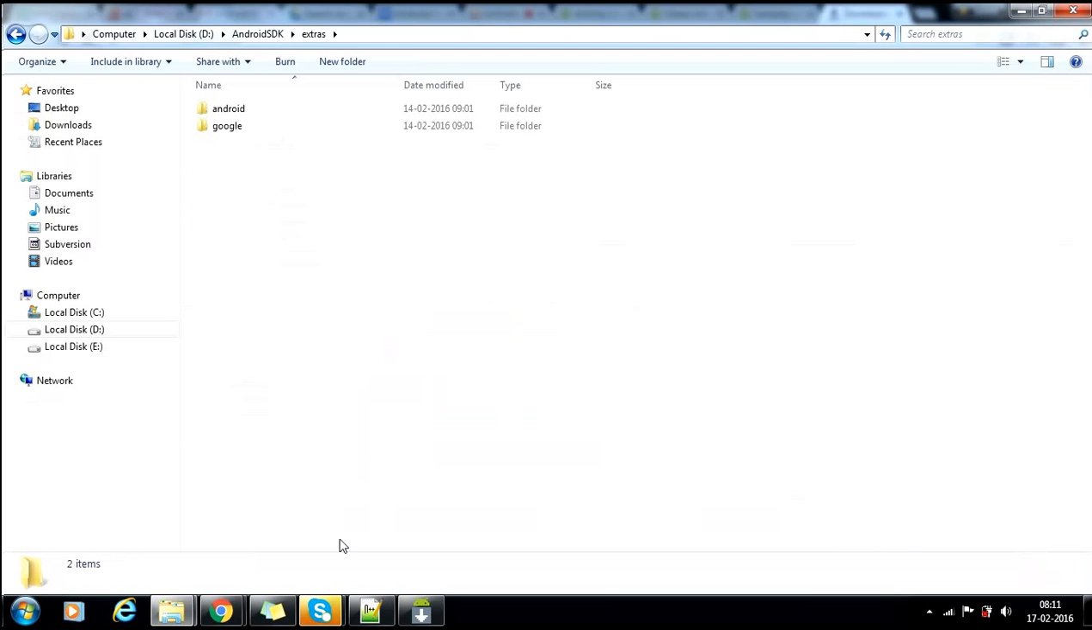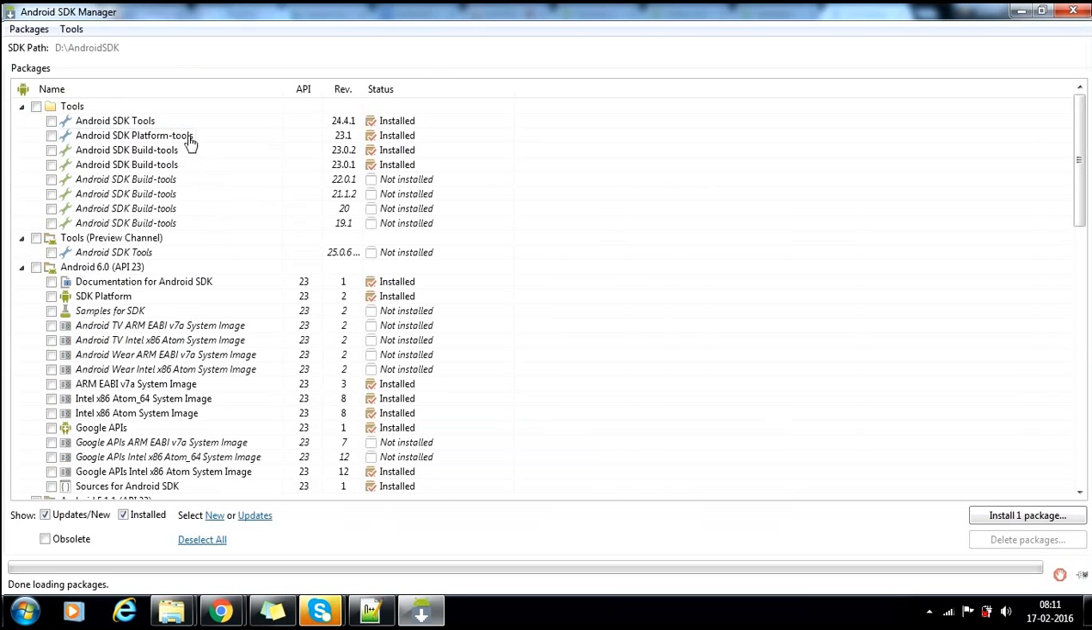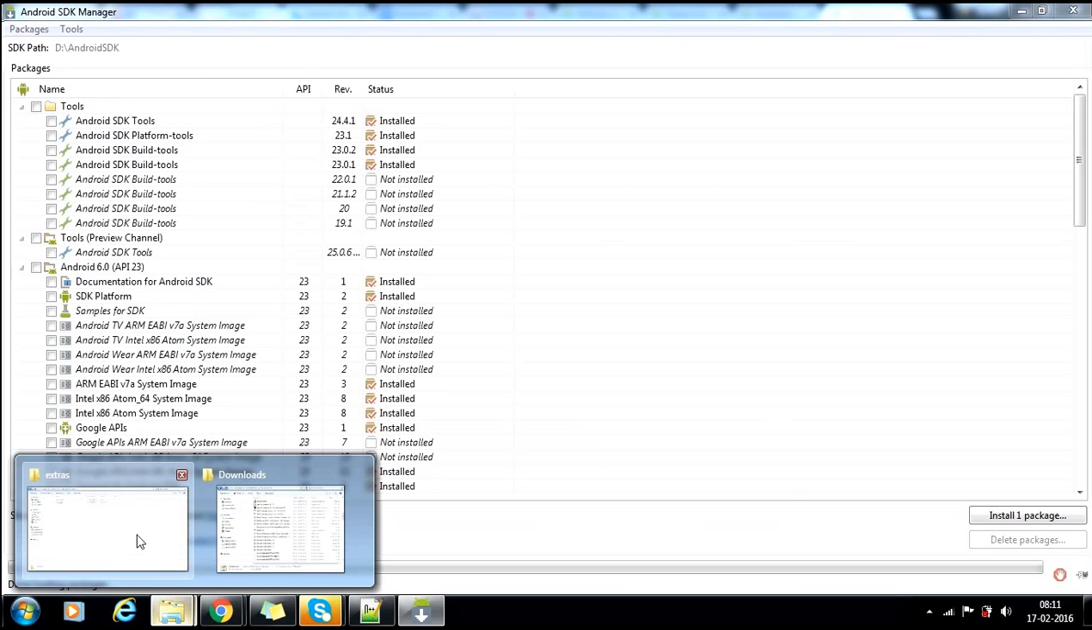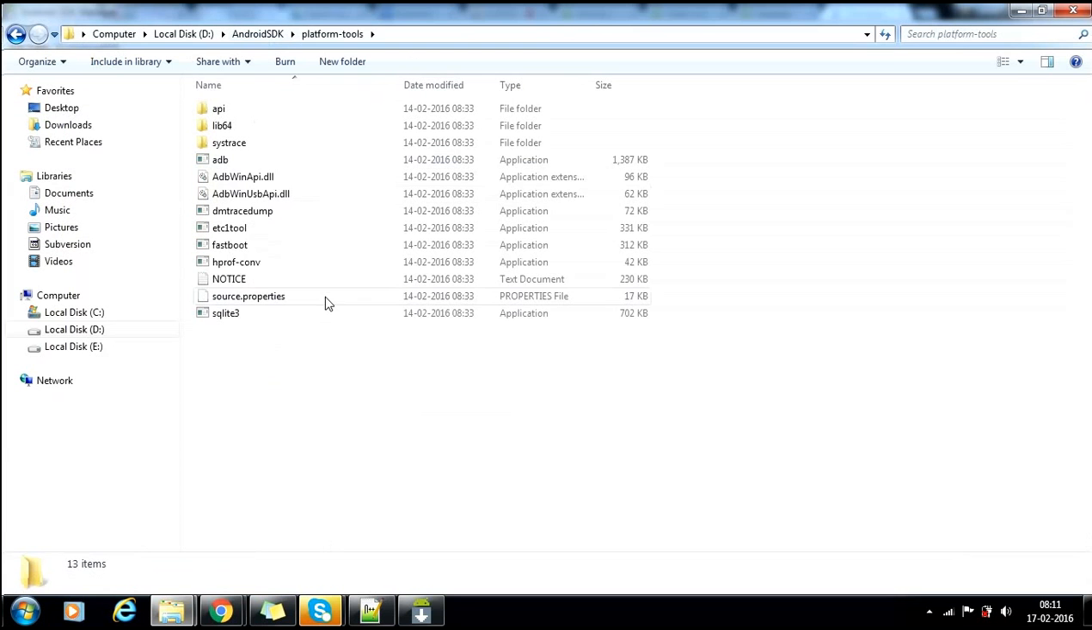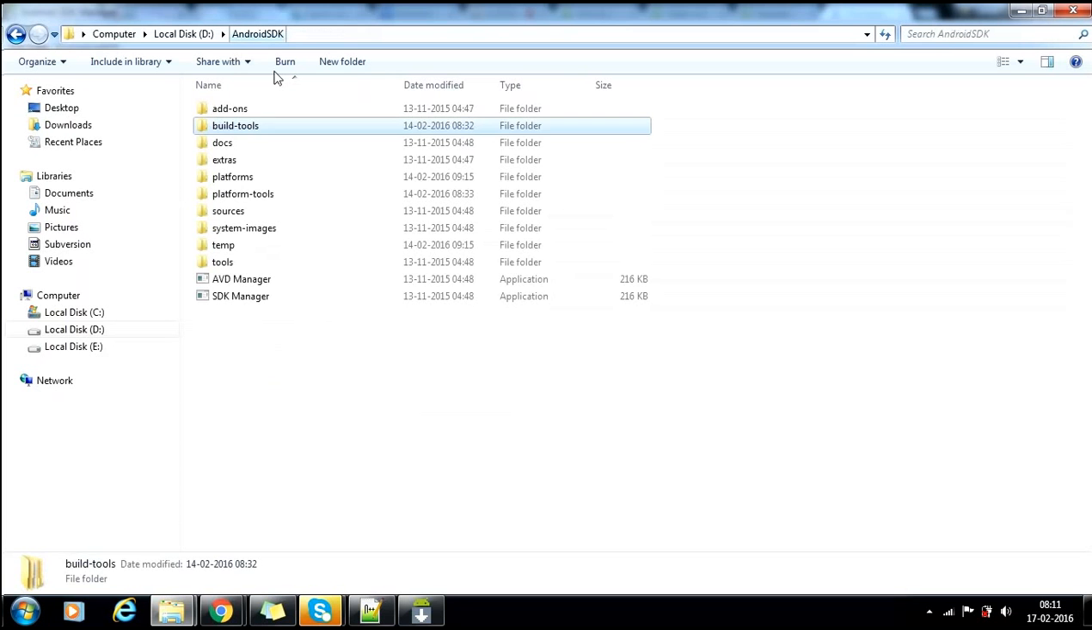Why? Because you are installing extras, right? So if you are installing the platform tools here, that will be coming to the platform tools here. You got the point. If you are installing build tools, it will be coming here. System images, as I said, Android will support this ARM system image for emulator. I said, right? That is this one. You got my point, right?